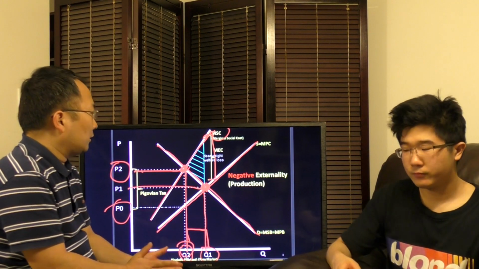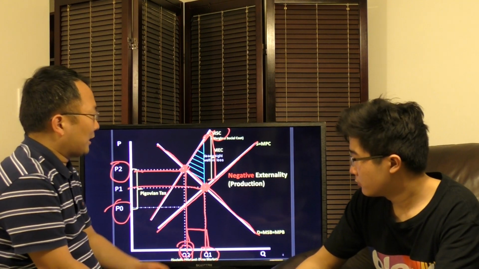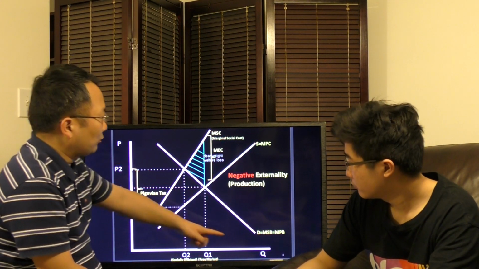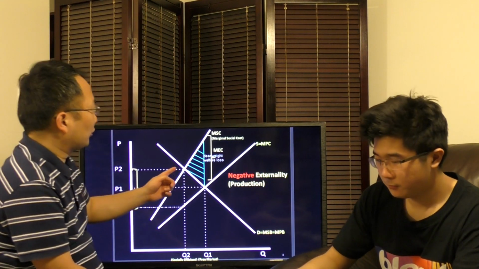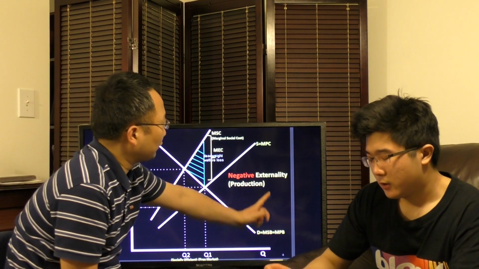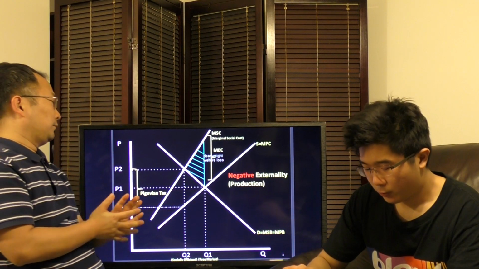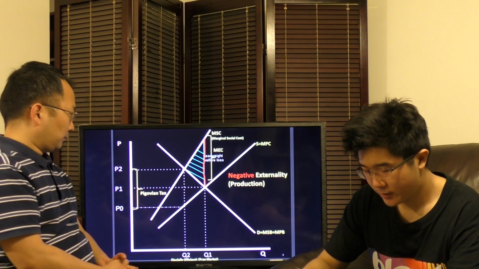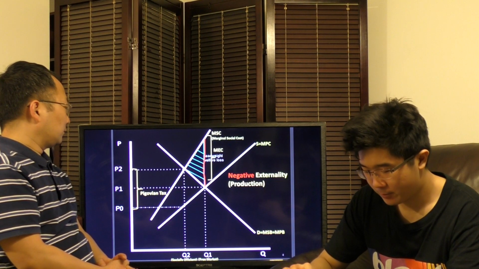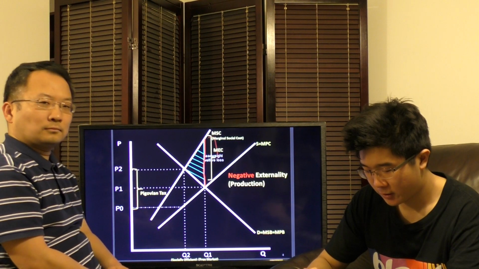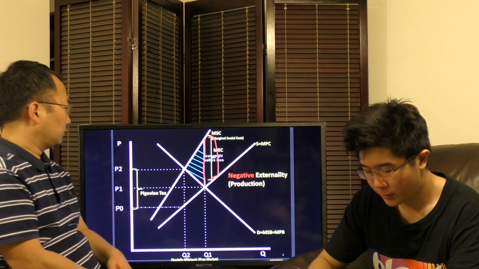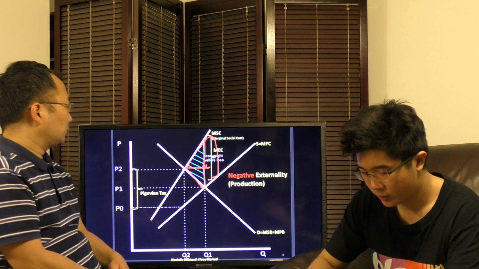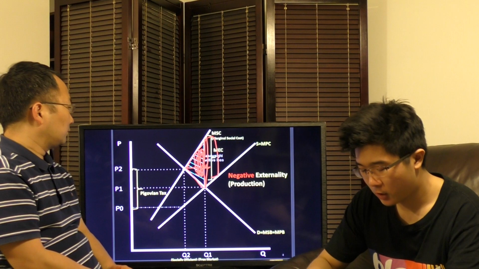We also want to point out that when we say free market, the private equilibrium Q1 is always where private cost equals private benefit, and the social optimum is always where social cost equals social benefit. As a result, we have the same thing here: deadweight welfare loss due to overproduction. Our deadweight welfare loss is the gap between our price points at MSC minus MPC, which is our MEC gap, as the vertical side, and then the horizontal region is our overproduction. Combined, they create this triangle as our deadweight welfare loss.